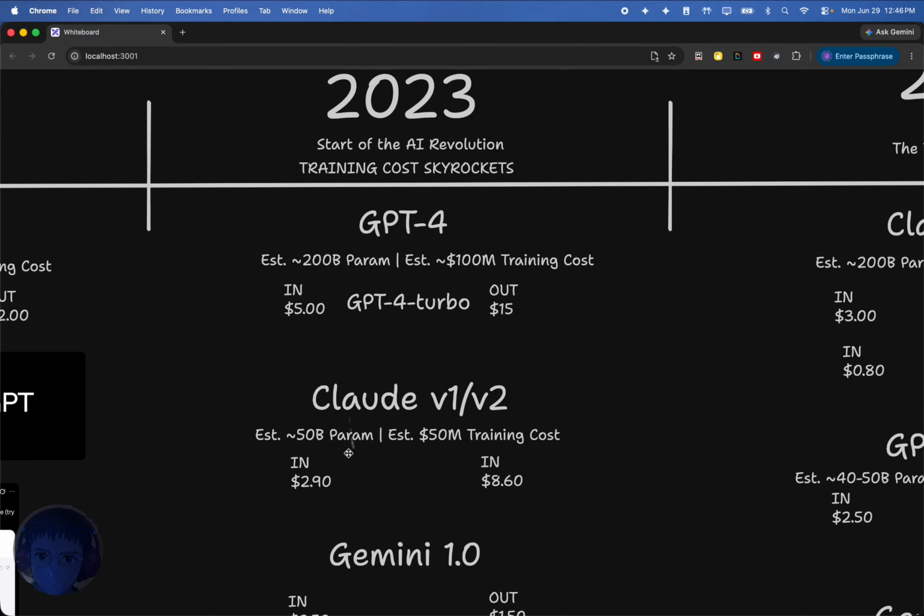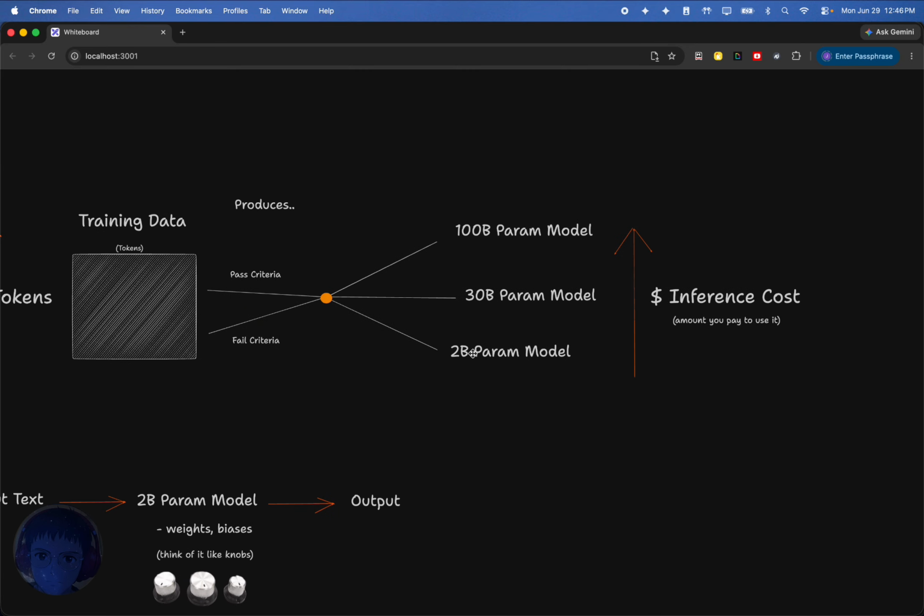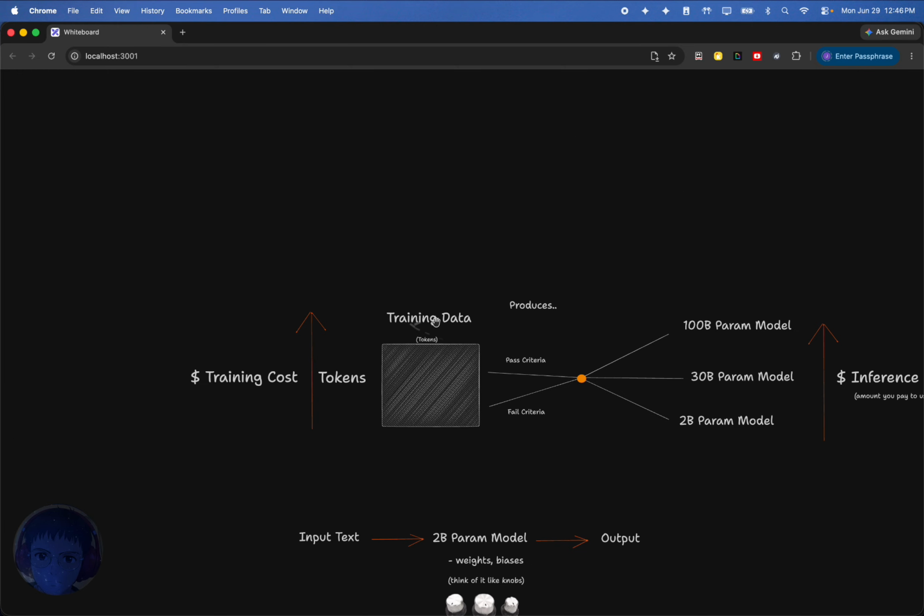And so while Claude is a much smaller parameter model, it can be much more effective at coding than GPT-4, partially because of the parameter count being different per model, but then also, as we alluded to earlier, the amount of data that goes in, right? Just because a 10 billion or 2 billion parameter model comes out does not mean it's trained on the same amount of data.